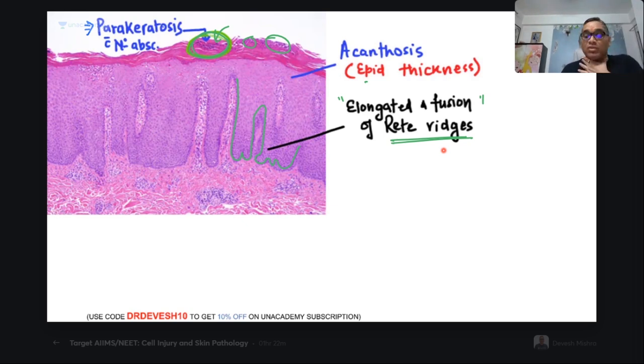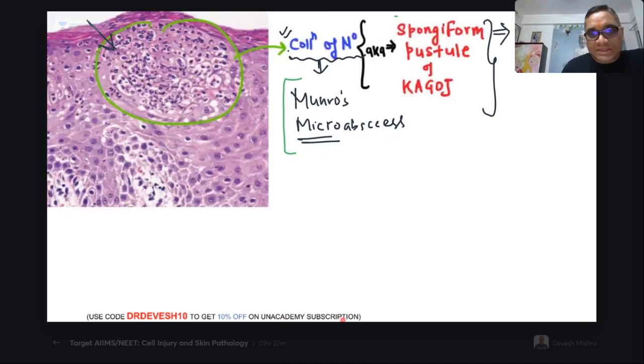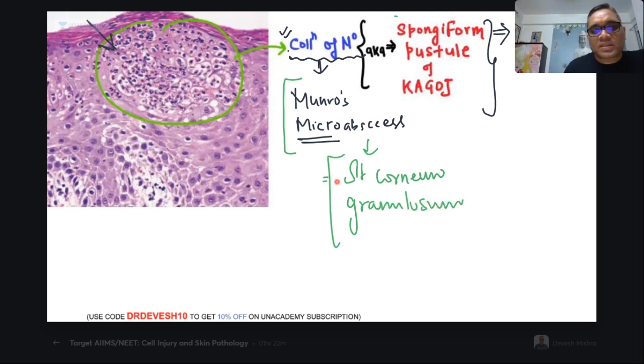Stratum corneum and granulosum also, you can see that. Corneum and granulosum, these are the two layers where you will be seeing the neutrophilic abscess commonly, right?